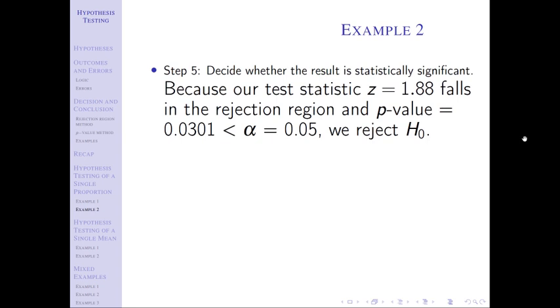And again, if the problem only asks you to work it one way or the other, just put that one piece, right? If it's just the rejection region method, don't talk about a p-value. If it asks you to use the p-value method, don't talk about if it falls in the rejection region, right? Just talk about whatever the problem asks you to. I'm doing both, right? But if a problem only wants you to work it one way, there's no need to talk about the other one, right? If you have extra time on the exam, you can go back and work it just to confirm that you're doing it right, but there's no need to work it both ways. This is just for practice.